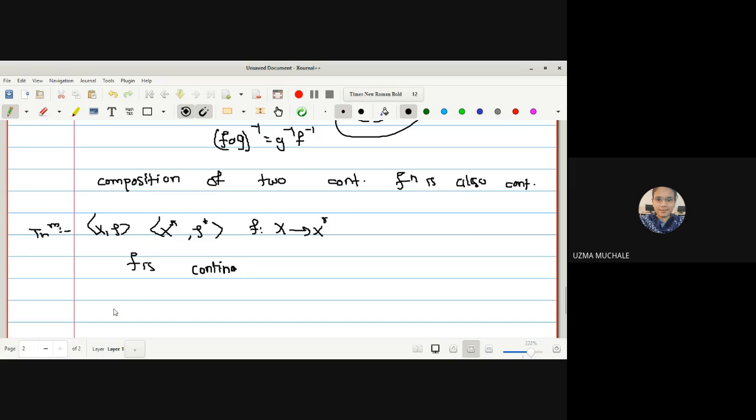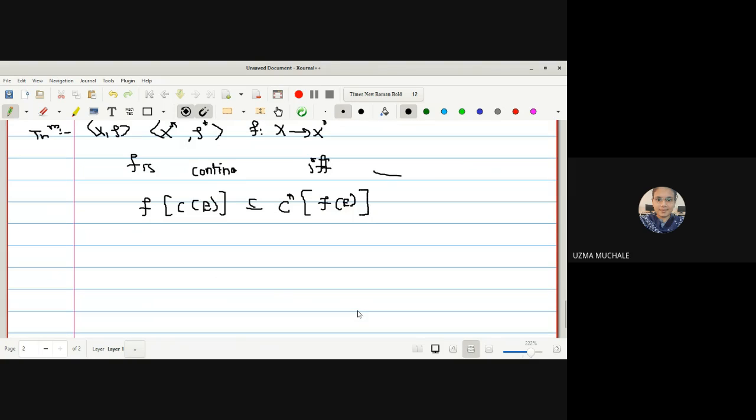If the mapping F is a continuous map, if and only if, what is our aim to prove that? If and only if F of C of E. What do you mean by C of E? Yes, anyone remember this C of E? Closure of E. C star of E means closure of F of E in your X star, tau star.